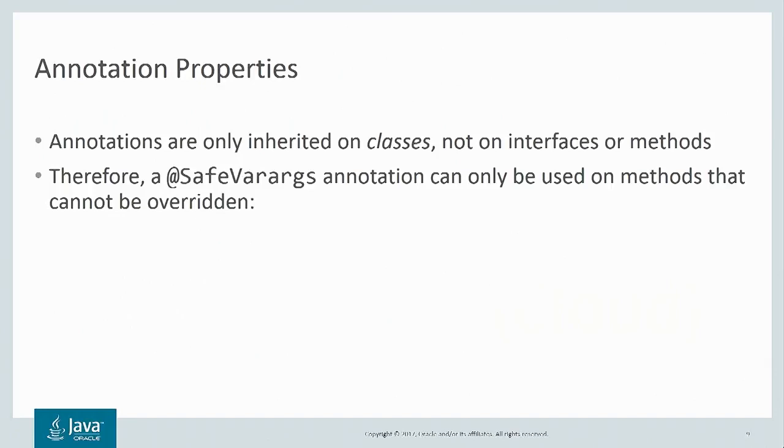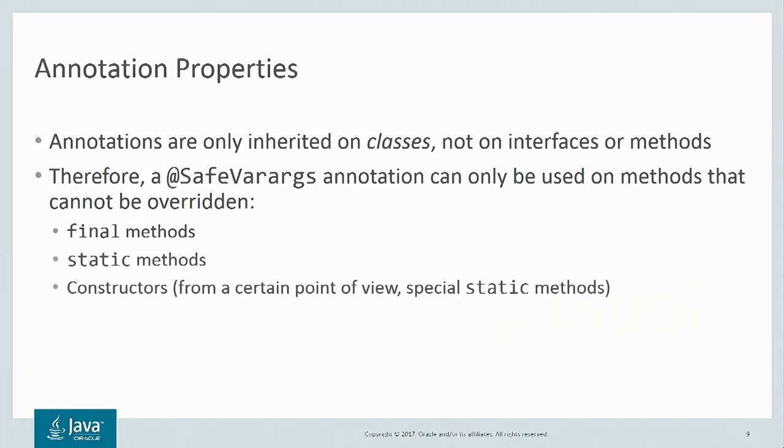Because of the design of the annotation facility, annotations are only inherited on classes, not interfaces or methods. Therefore, the SafeVarargs annotation can only be used on methods that cannot be overridden. What are the kinds of methods that can't be overridden? We can't override final methods or static methods. Constructors also can't be overridden. From the VM point of view, constructors are just very special kinds of static methods.